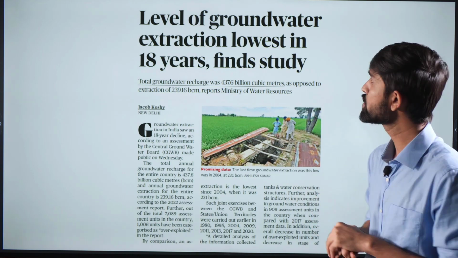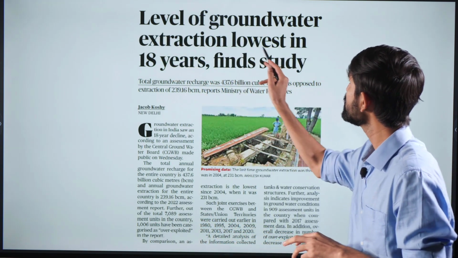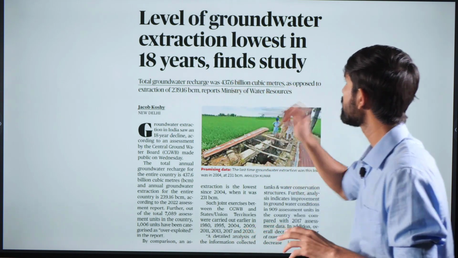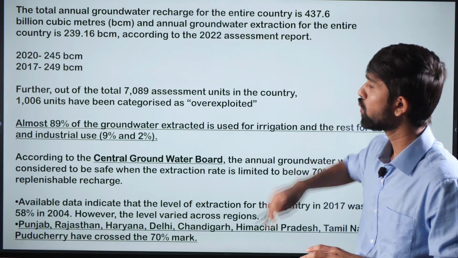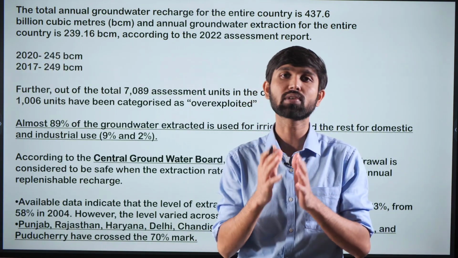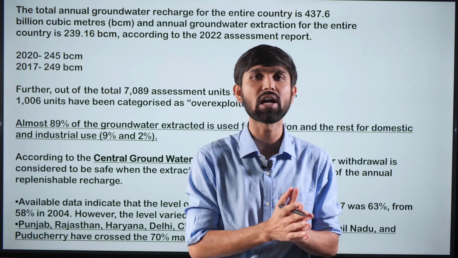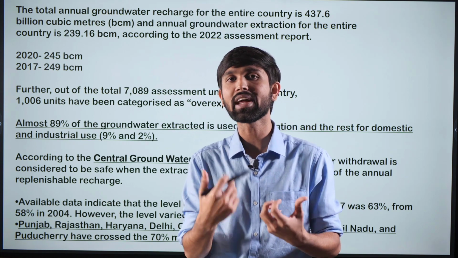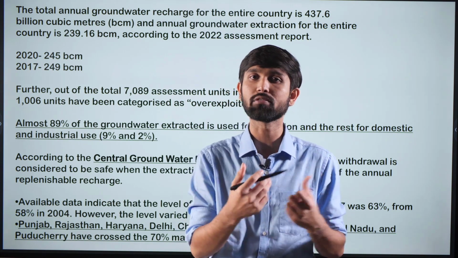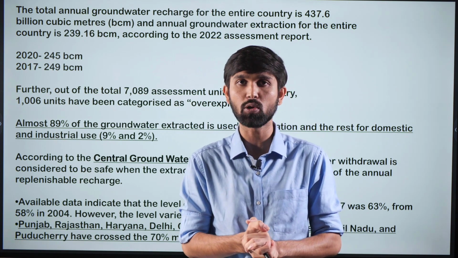The next article which appears in the newspaper reads, "Level of groundwater extraction lowest in 18 years, finds study." Now this article talks about the level of groundwater. We all know that groundwater is an extremely valuable resource, and in recent times a lot of extraction of groundwater from the soil and from the down under region has resulted in depletion of the groundwater levels.